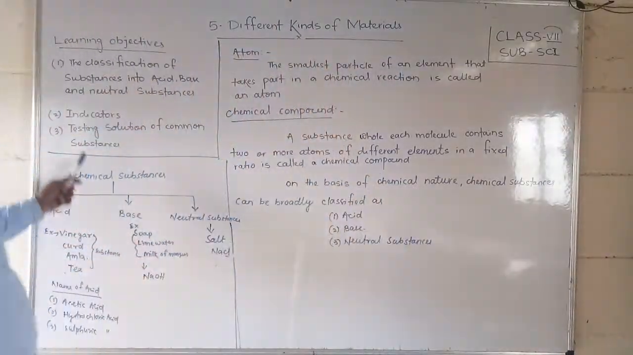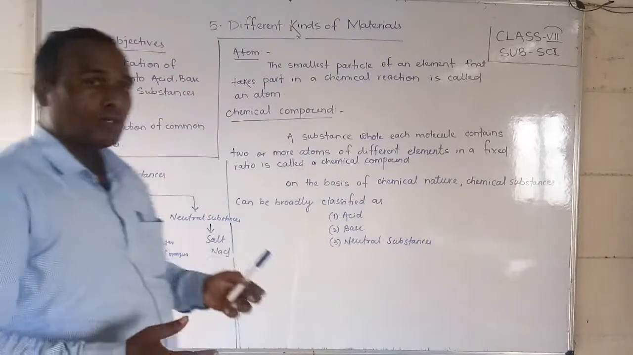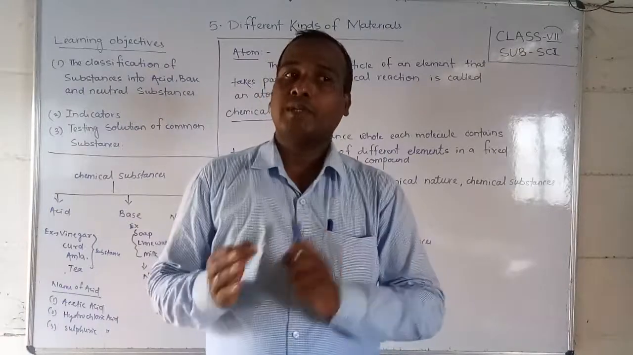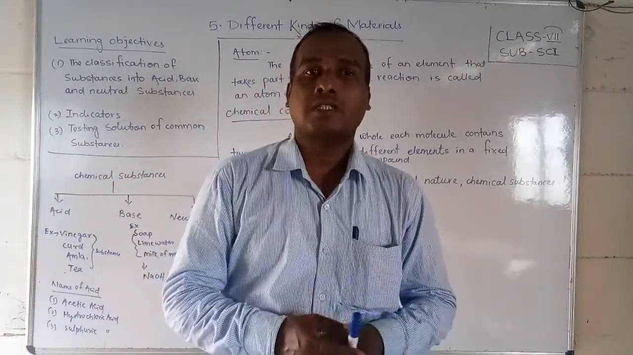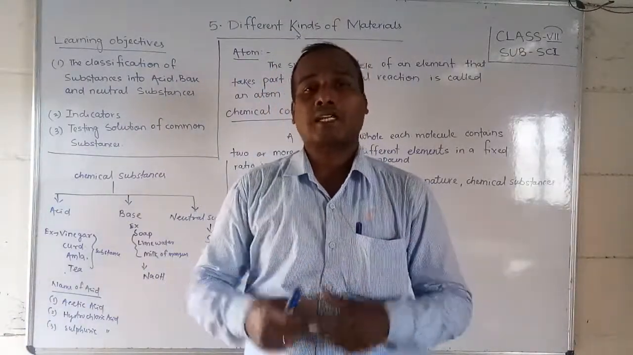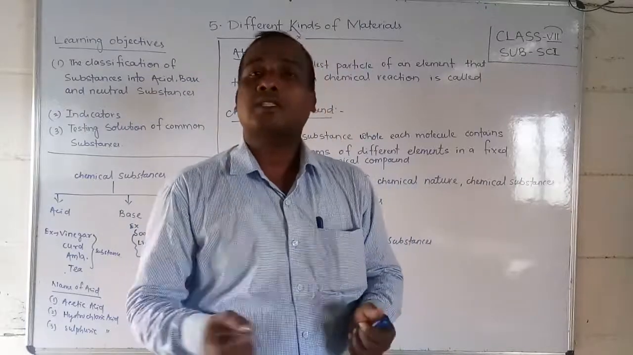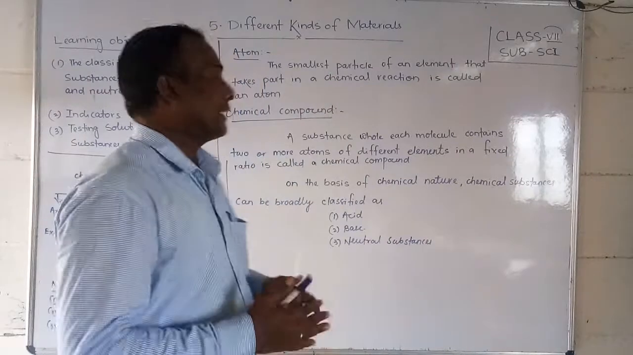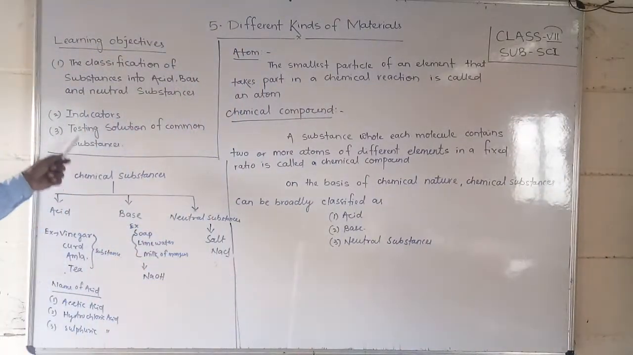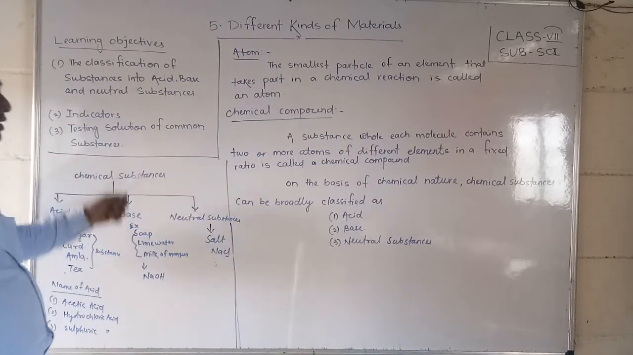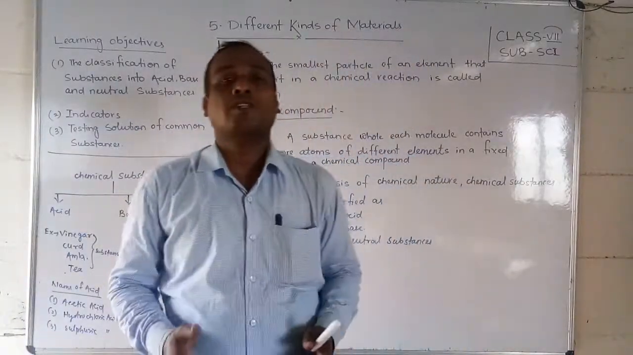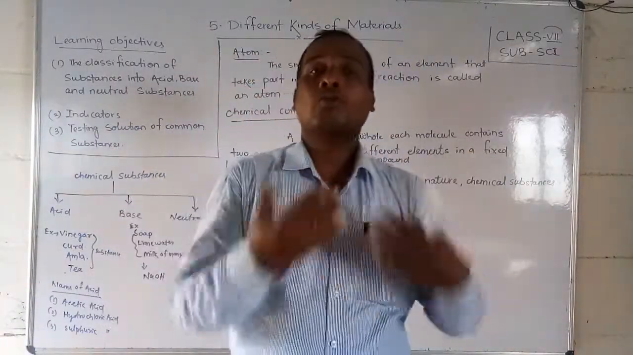Second thing we will study is indicators. How should we find out whether a substance is an acid, a base or neutral? For that purpose we use other chemical substances, called indicators. We will study about indicators. Again, we will also study testing solutions of common substances. So many different substances are there, and we have to test them to do the classification.